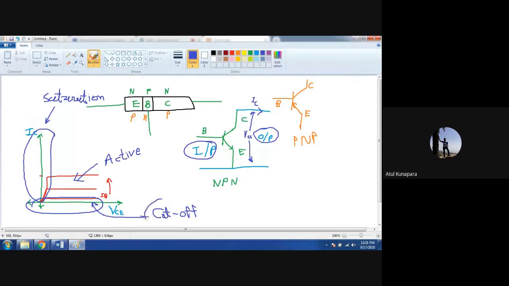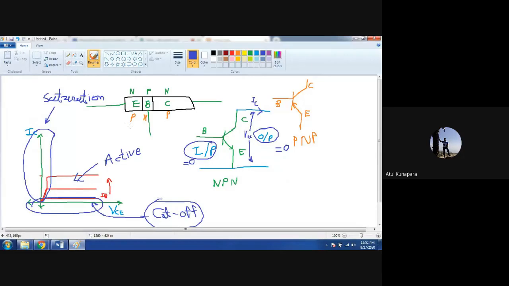What do you mean by cutoff region? Cutoff region means your input is 0. When your input to the transistor is 0, obviously your output is also going to be 0, and that is why it is called cutoff region. In that region of operation, your transistor is getting 0 input, and that's why it is giving you 0 output. So we know it is a cutoff region.